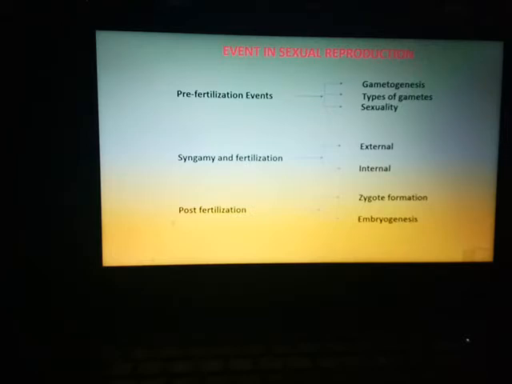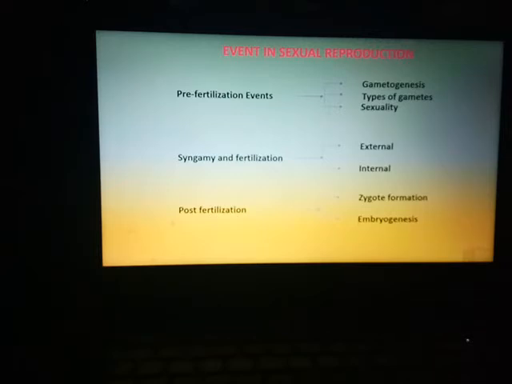Now, after the cycle period, again we have to study the events in the whole process of sexual reproduction. Already I have said that the sexual mode of reproduction begins after the attainment of maturity of any organism, whether it's a plant or an animal. In sexual reproduction, we all know that the cells get fused. The process of fusion of the cells is known as fertilization. But before fertilization, the gametes or the cells that are involved in fusion have to form. So we have to know the events in sexual reproduction also.